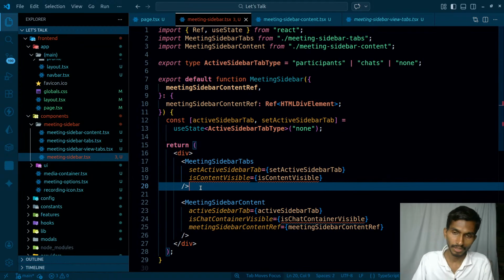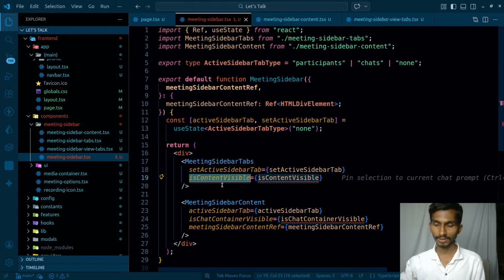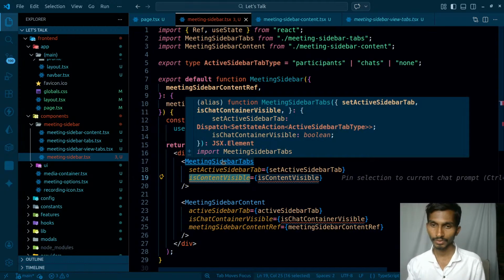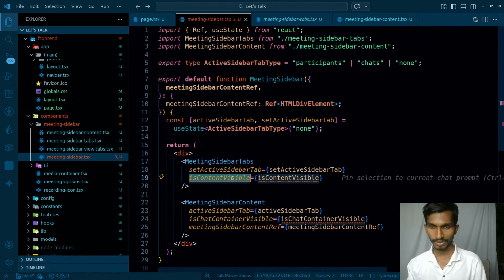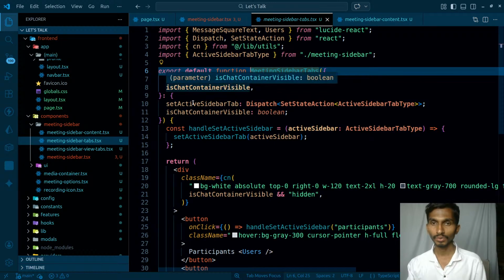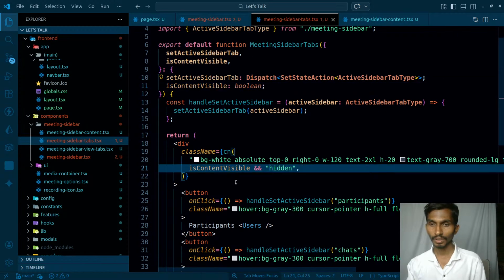By the way, is the content visible? Content in the sense all the content of that. Coming back to this one, content means meeting sidebar content, right? Because that is inside that already. So is content visible is going to be a better name. Content visible, content visible, content visible.